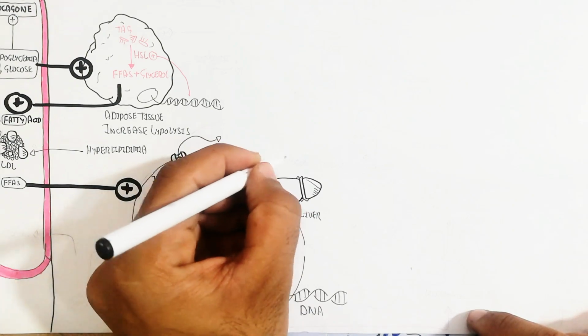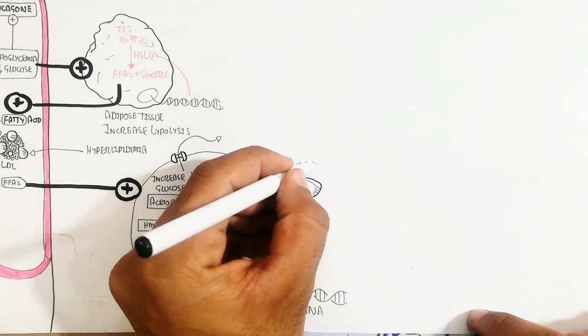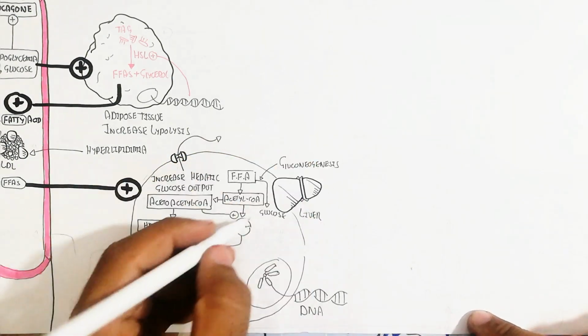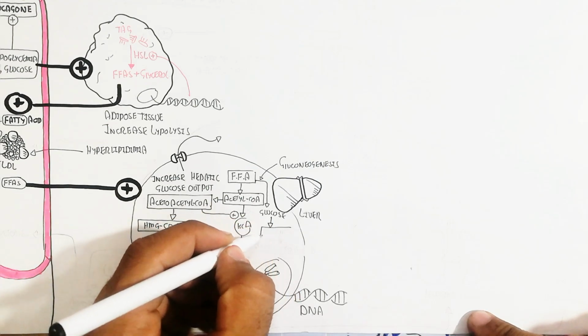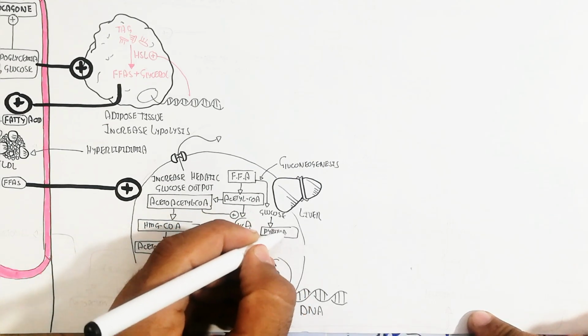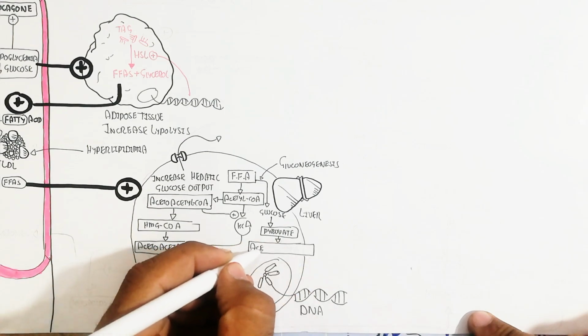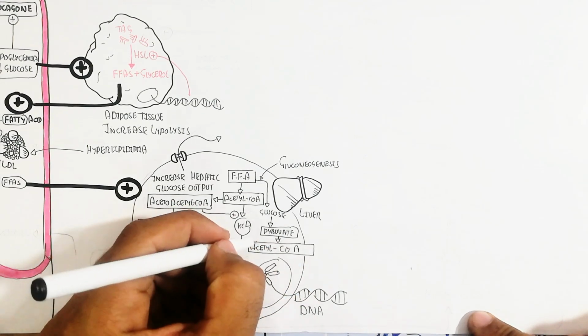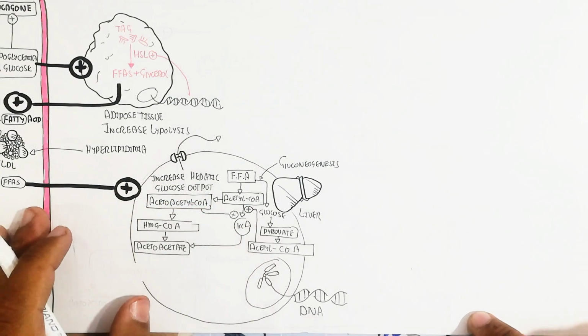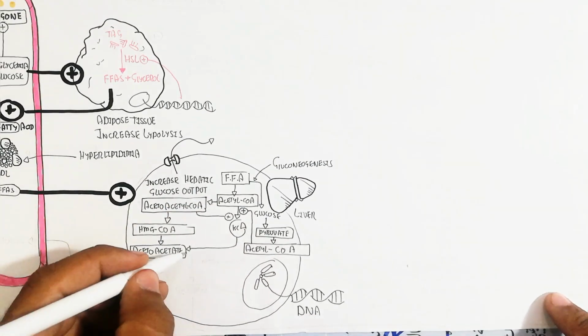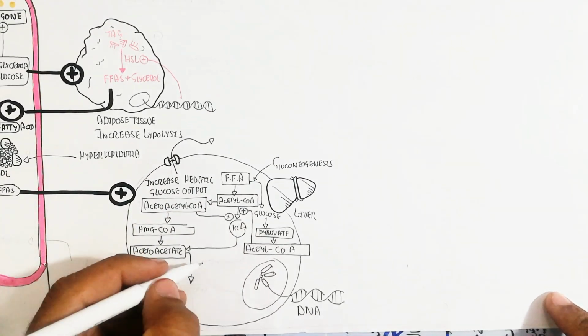This acetoacetate is a ketone body, while gluconeogenesis occurs through free fatty acid to form glucose. After this, in glycolysis, glucose is converted into pyruvate, and this pyruvate is converted into acetyl CoA and goes into the mitochondria for aerobic respiration.